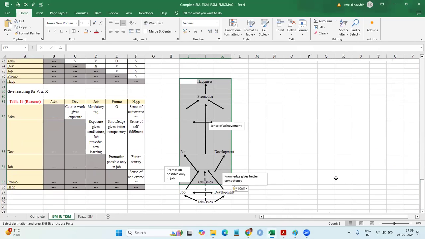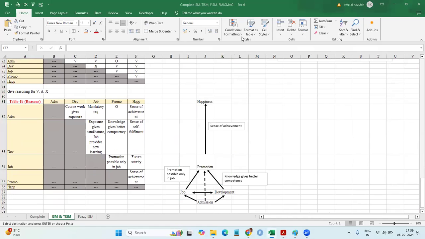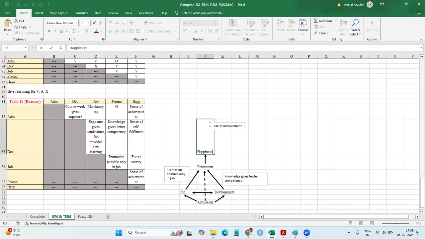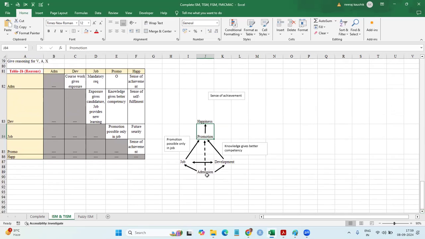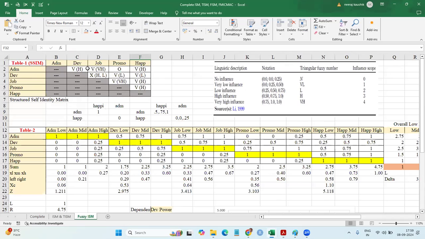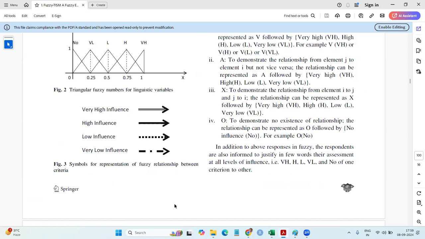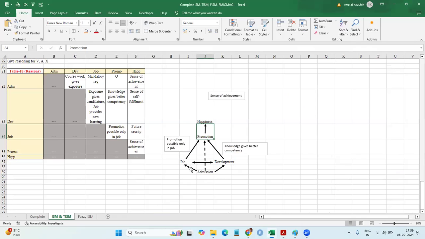I think my diagram is totally taken some other one. Let me make it small and try to come to this itself. And happiness, let me take happiness from here to this particular block. Okay, so what they suggest, what they recommend, from admission to job, let me check it once again. From admission to job, it was very high. So if it is very high, make it even thicker.